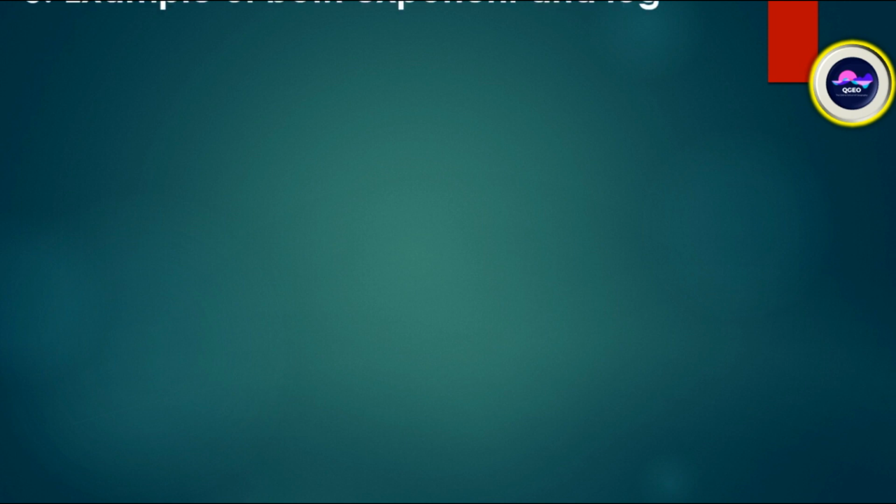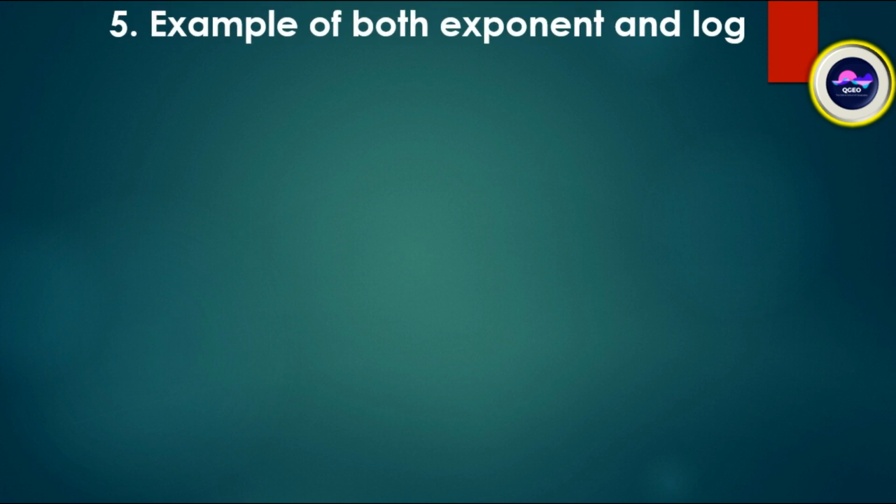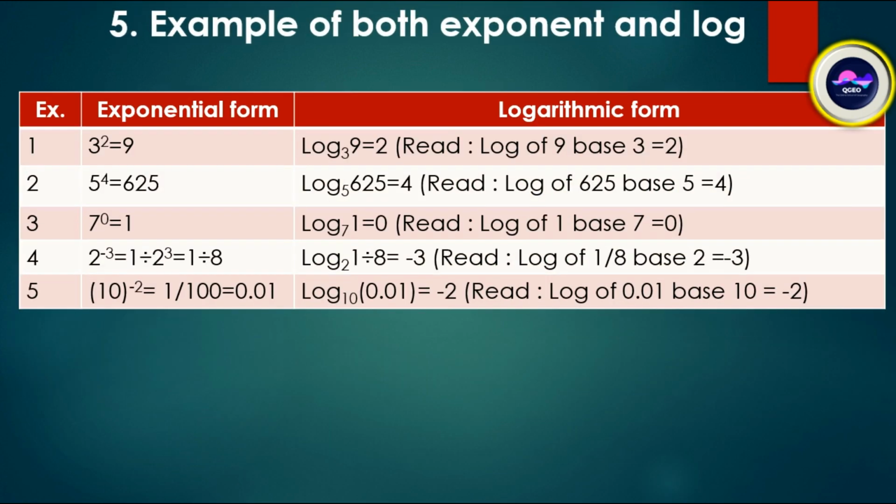Examples of both exponent and log. Example 1, exponential form: 3 to the power 2 is equal to 9. So we can write log 9 base 3 is equal to 2.